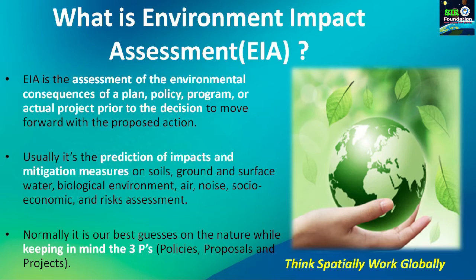Normally, it is our best guess on nature while keeping in mind the three P's, that is policy, proposal, and project. All these three P's we are assessing on the basis of environmental consequences.